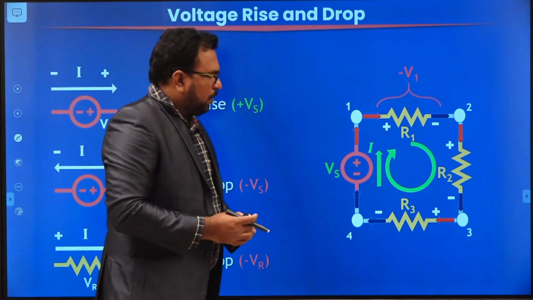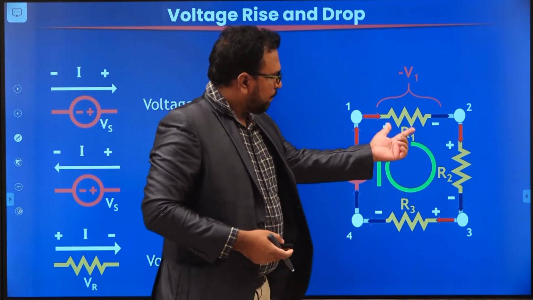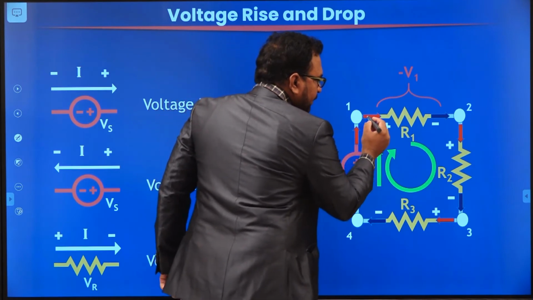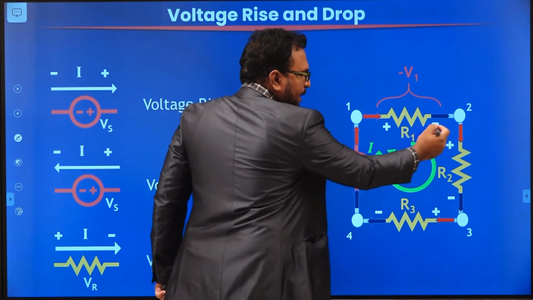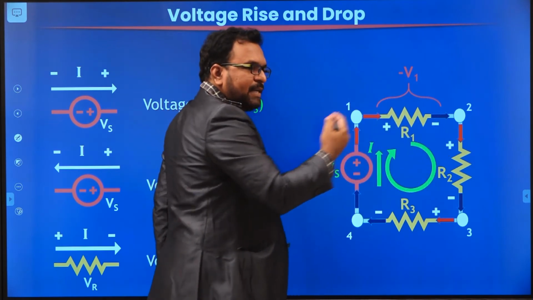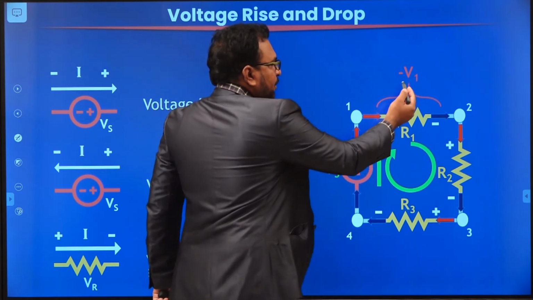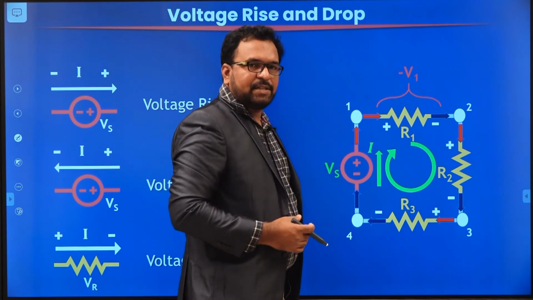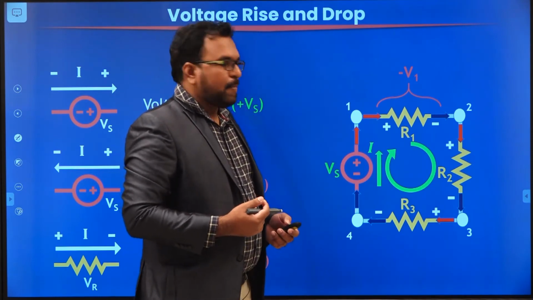Now, let us decide the voltage drops and voltage rises. If you consider the first resistor, R1, how is the current entering? Current is entering from positive and leaving from the negative terminal. That means current is moving from plus to minus. Plus to minus means positive value to negative value, which means voltage drop always. That's why we are going to consider the voltage drop across the resistor as minus V1. That's easy to assign signs here. According to the first statement, it is very difficult to assign signs.